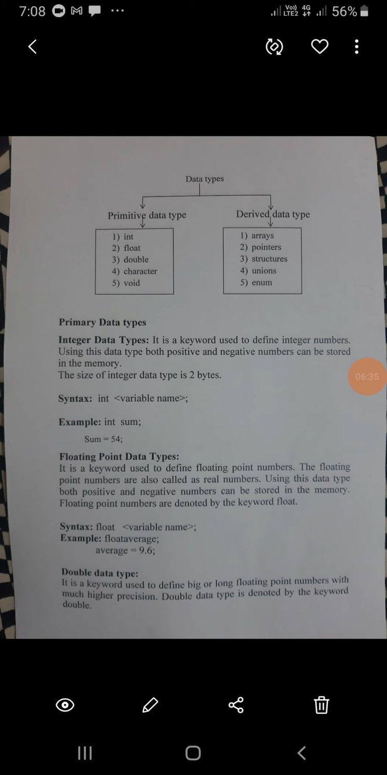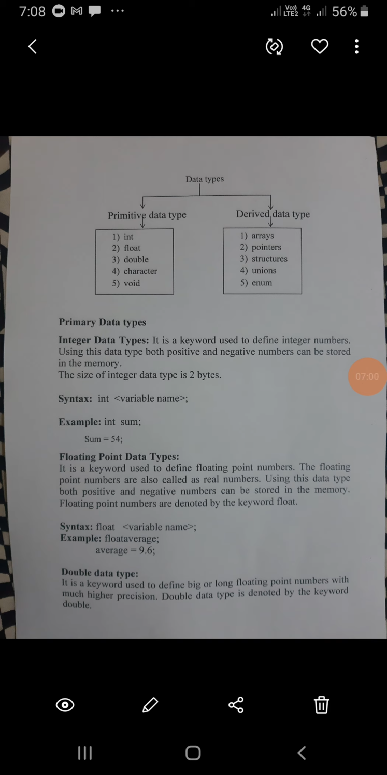In memory, we can store both positive floating point numbers and negative floating point numbers. Floating point numbers are denoted by the keyword float. In the integer data type, the keyword is int. For the floating point data type, the keyword is float. The float variable name syntax is the same as in integer.